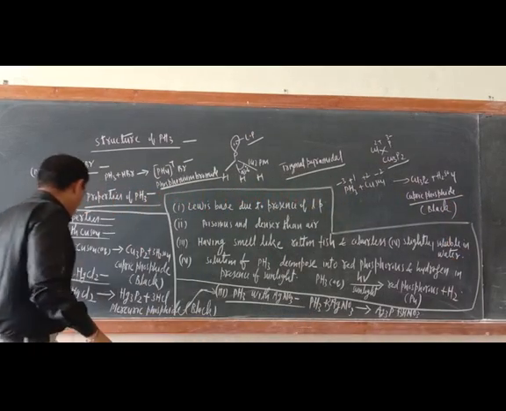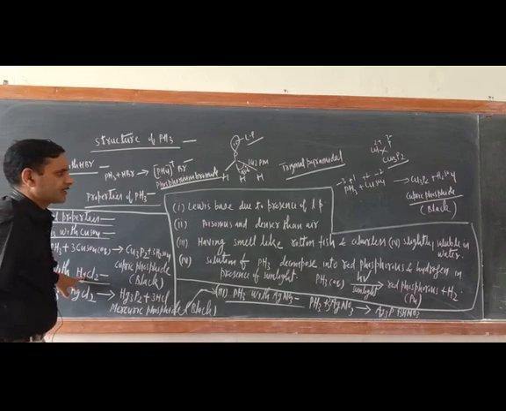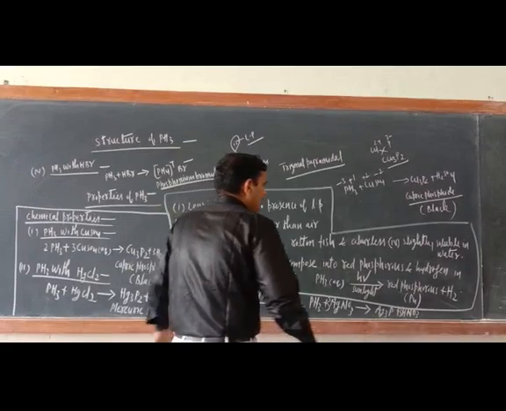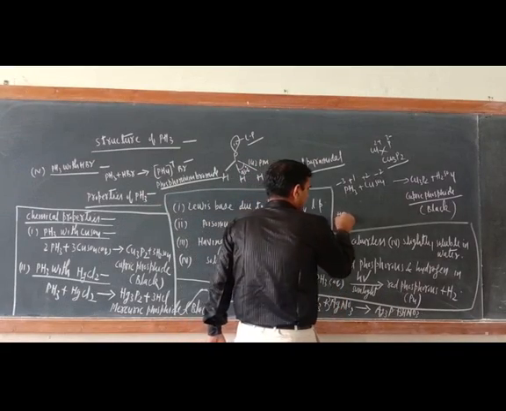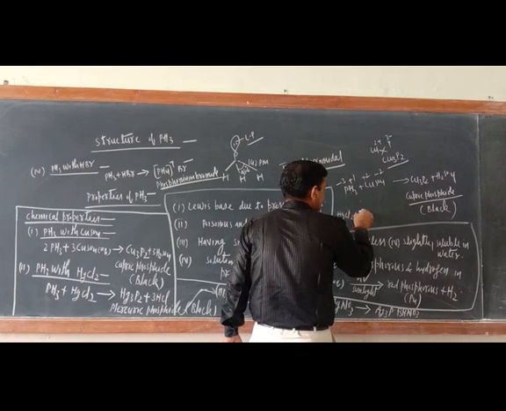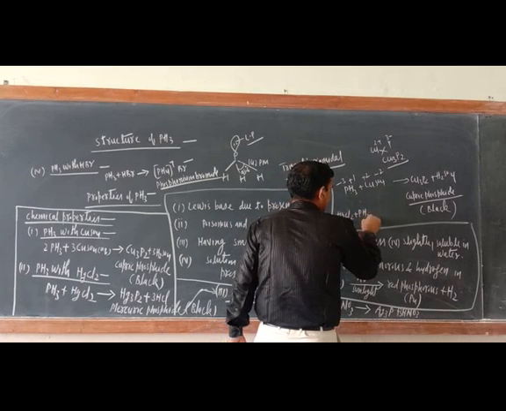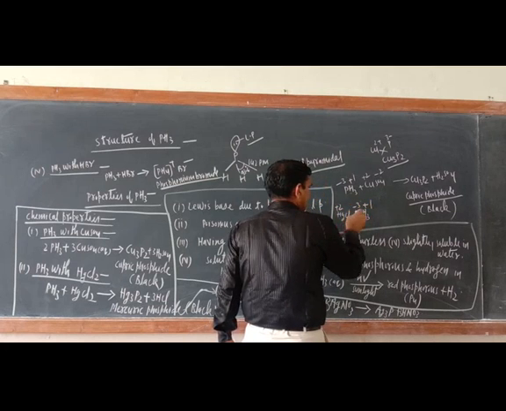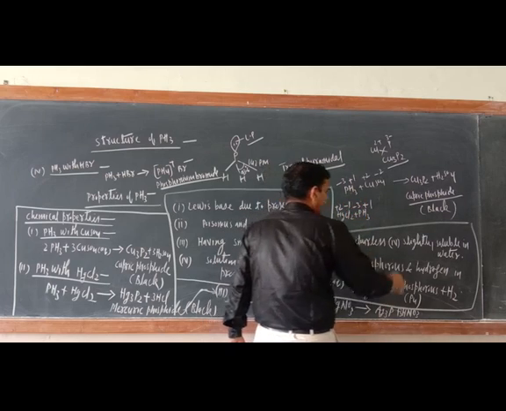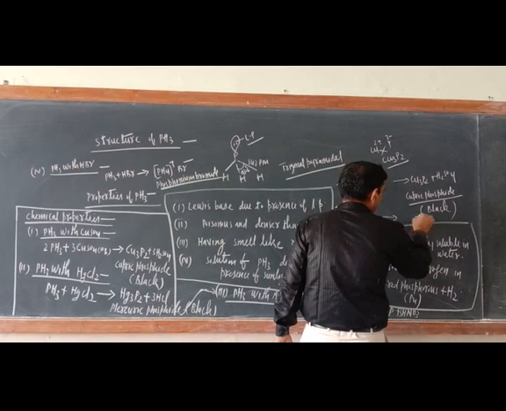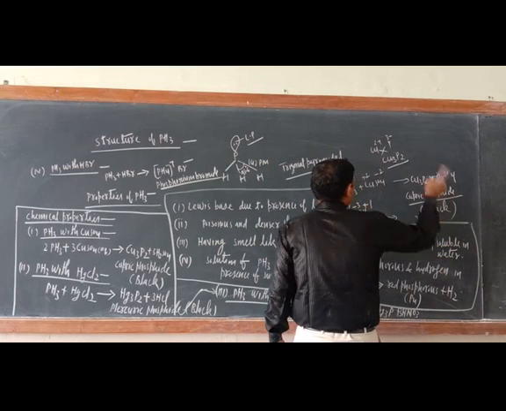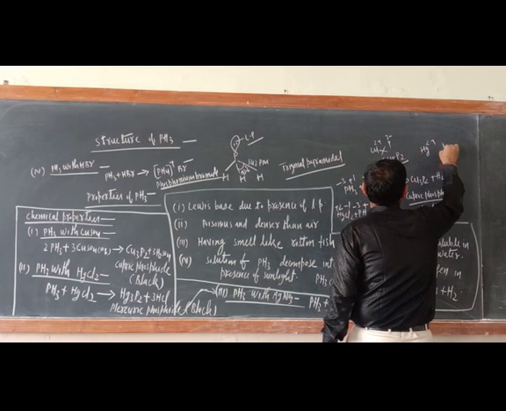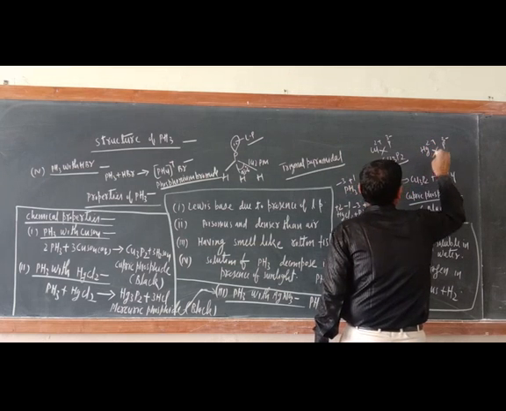In the same way, mercurous chloride also reacts. Just see, HgCl2 plus PH3. Phosphorus is -3, hydrogen is +1, mercury is +2, chlorine is -1. So one of the products will be HCl. Now the question arises here: how will mercury Hg2+ and the phosphide 3- ion react?